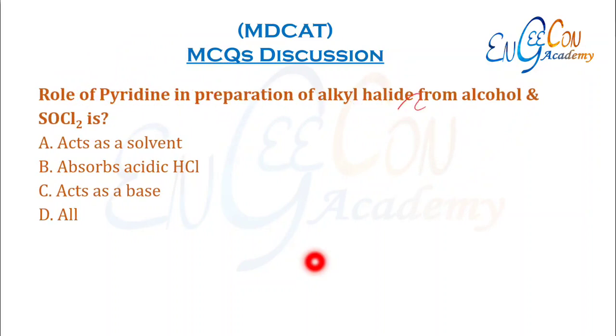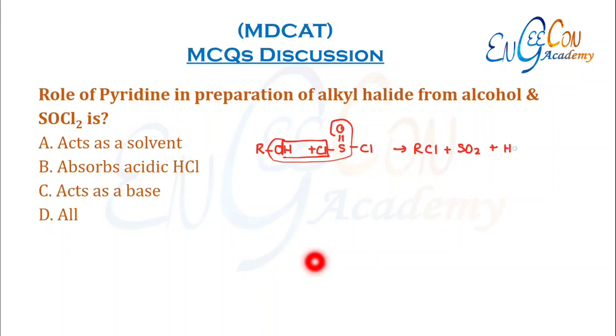Role of pyridine in preparation of alkyl halide from alcohol and SOCl2. If we use alcohol plus thionyl chloride, here we get HCl, SO2 and alkyl chloride. In this reaction we use pyridine not as a catalyst but to act as a solvent. So pyridine acts as a solvent. It is a base, therefore it absorbs HCl. So all of them are roles of pyridine.